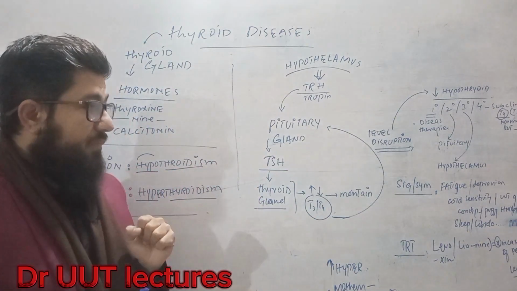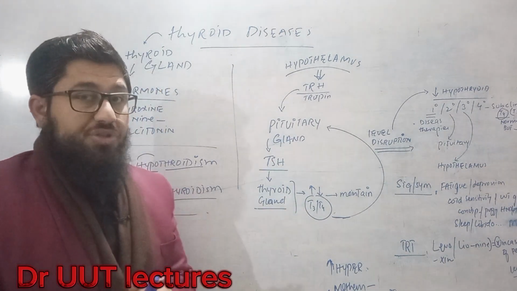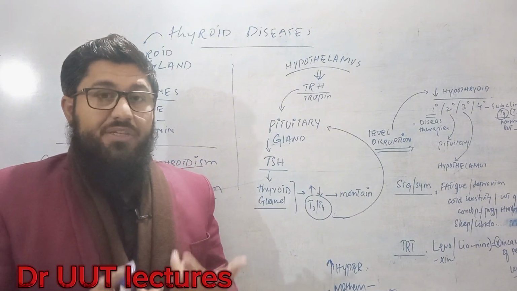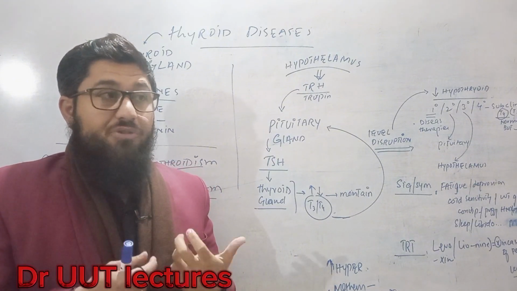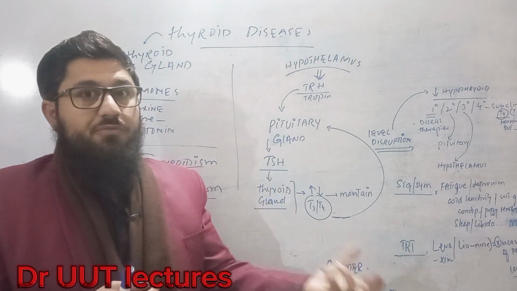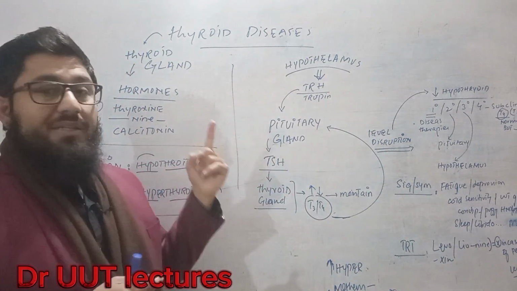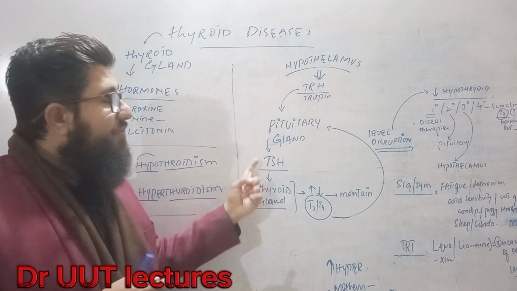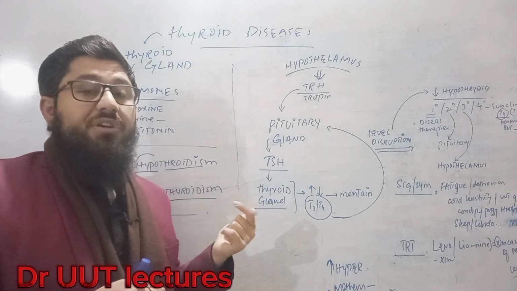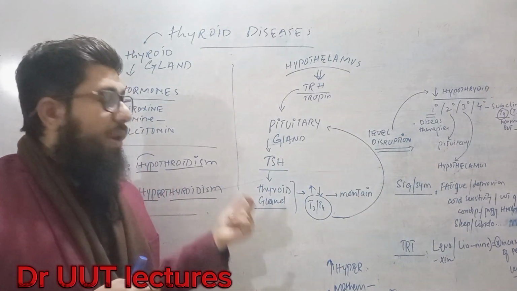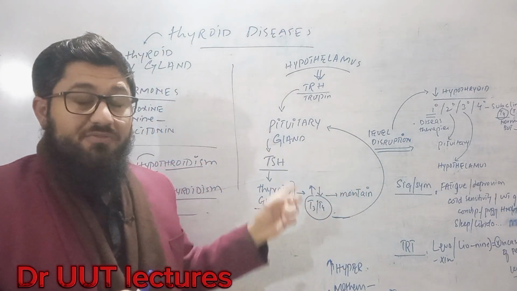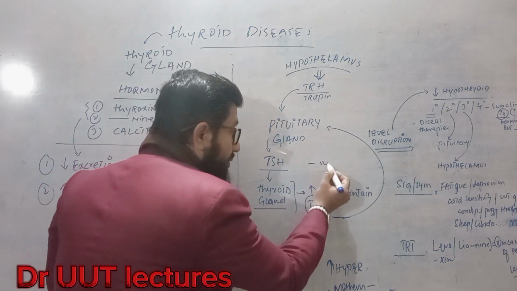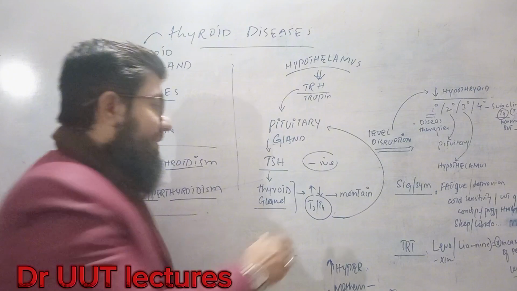That is the point. Well, if there is a decrease in the concentration of T3 and T4 in the blood, the pituitary gland will sense it. There is no thyroxine and triiodothyronine coming towards me. What's the reason? It will switch and release the hormone TSH, thyroid stimulating hormone, that will come to the thyroid gland and tell the thyroid gland, release T3, T4. Well, then T3, T4 will be released. This is called the negative feedback mechanism. Okay, so like this, the level will be maintained.